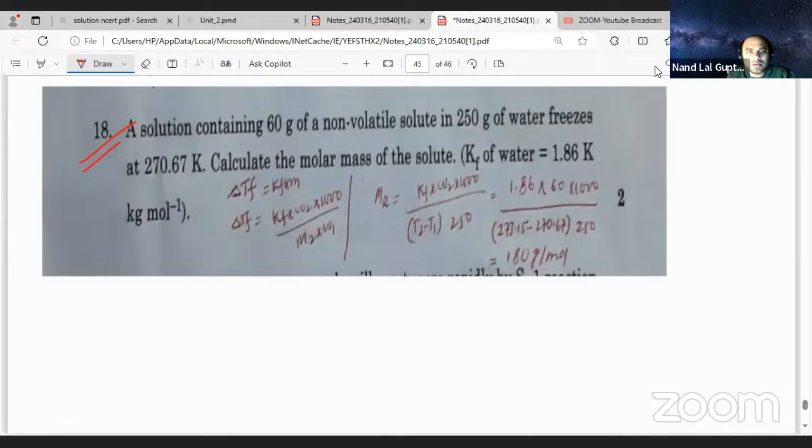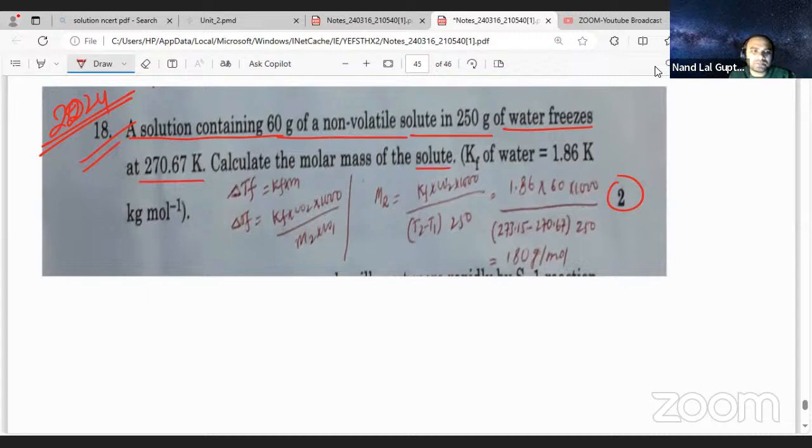Here you see a solution containing 60 gram of non-volatile solute in 250 gram of water. This is this year's paper, the 2024 exam. Total one question of 2 marks and one question of 3 marks came, so around 15 marks in the paper. A solution containing 60 gram non-volatile solute in 250 gram of water freezes at this temperature. Calculate the molar mass of solute.